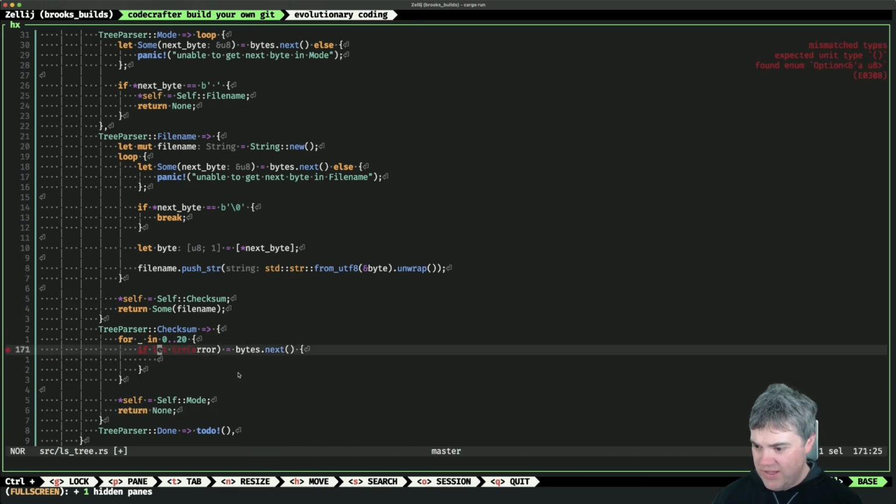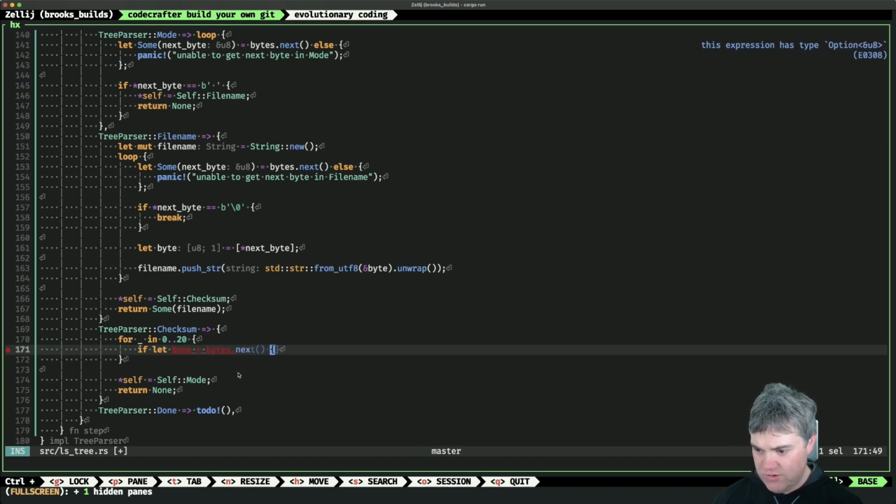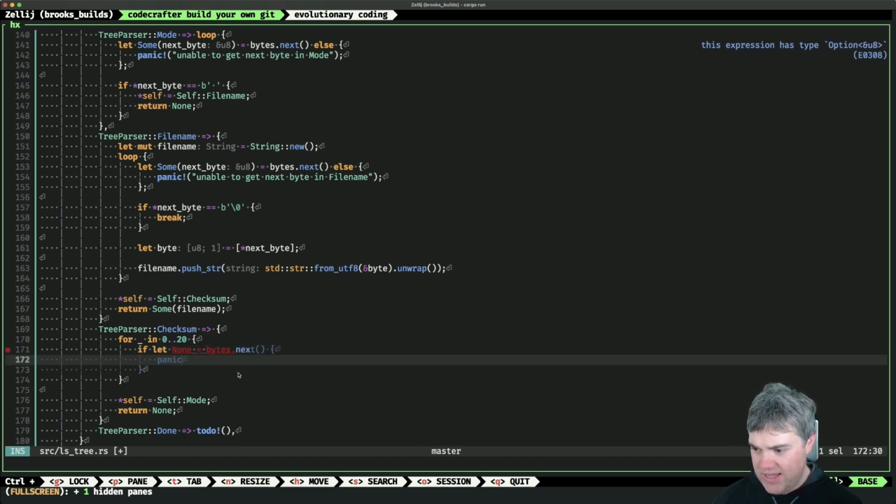Okay, so if let error. Oh, it's not an error. It's an option. Oh, okay. So if let sum. So really, I don't really care. It's if it's a none. So if let none equals this, then I want to panic, because this is unable to get next byte in checksum.